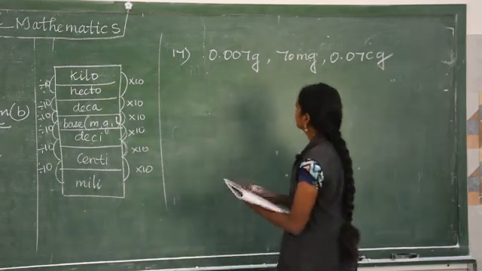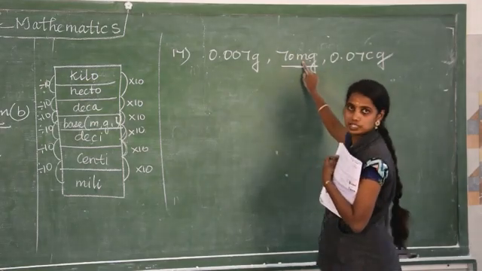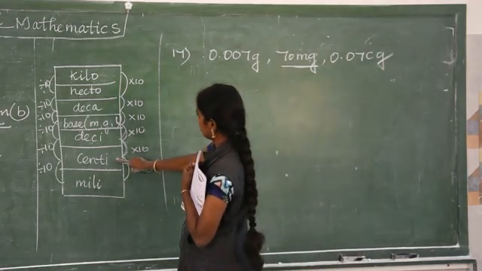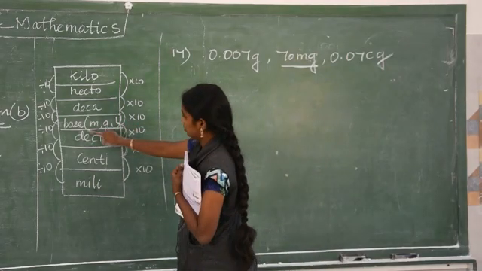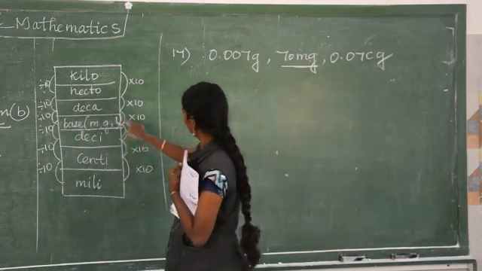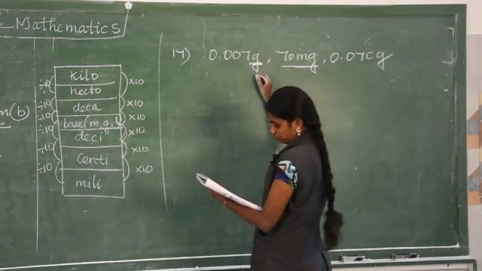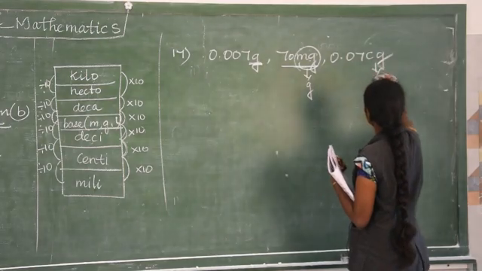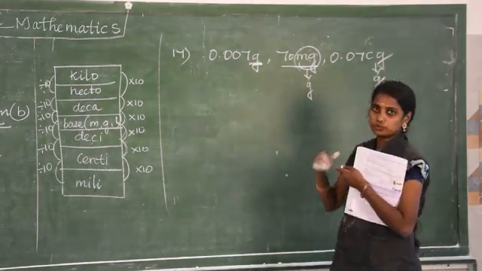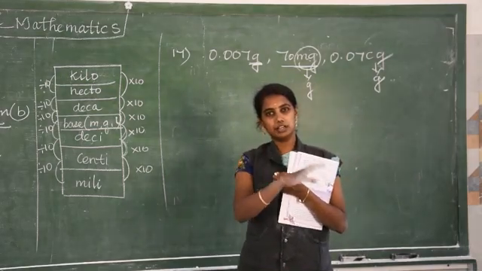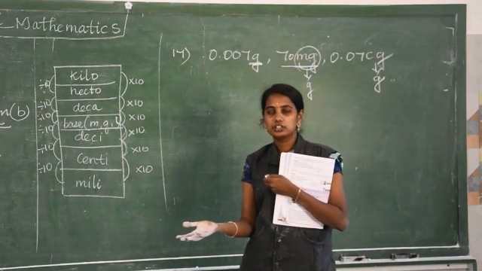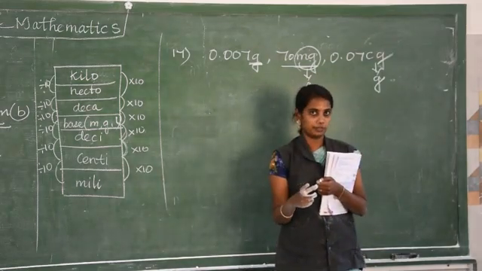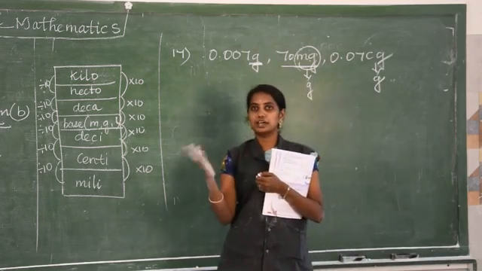All are equal. So now, this is milligram, this is centigram, this is gram. Milligram, centigram, gram. So which is the highest one? This gram is the highest one given. But we are going to find out other things also, so convert into gram. If you convert to the same unit only, you can compare. You cannot compare the table and the chair, it is not the same. So when you compare something, it must be the same. You can compare pen and pen, different types of pen, different types of pencil, but you cannot compare other objects.